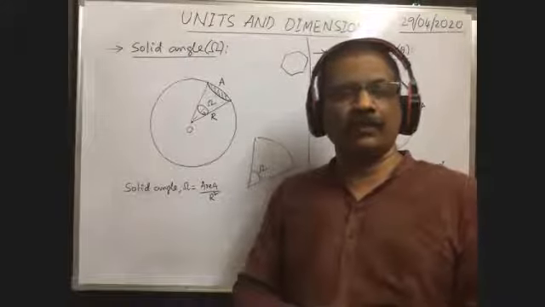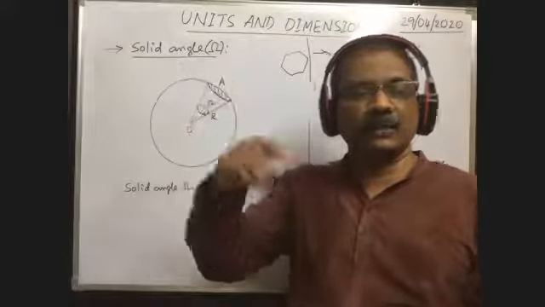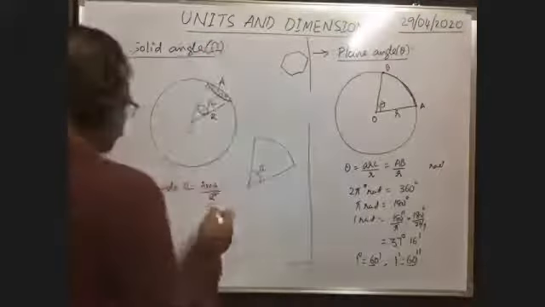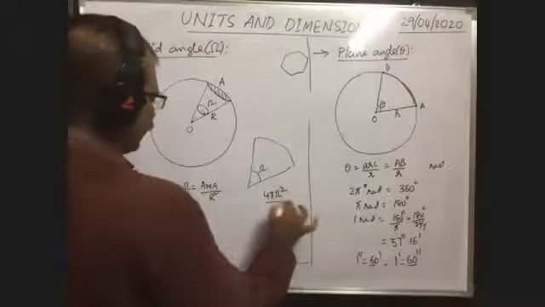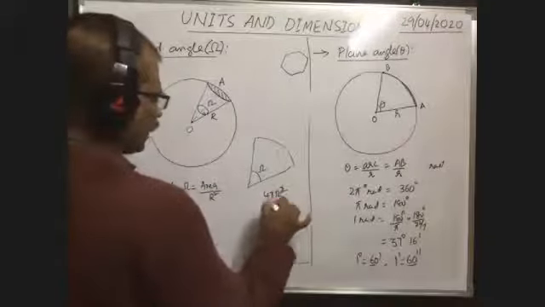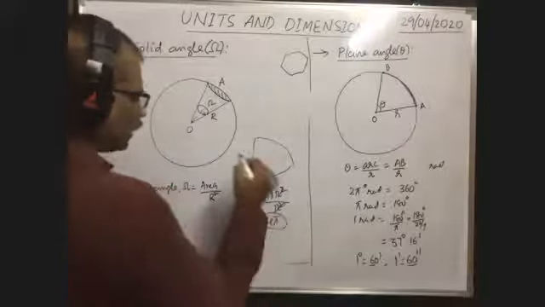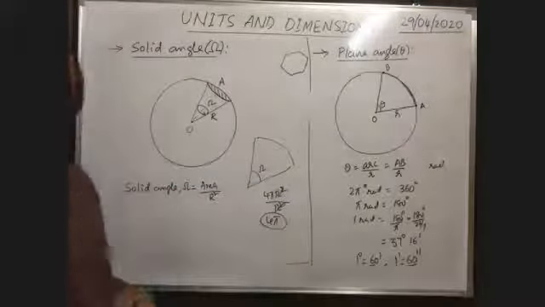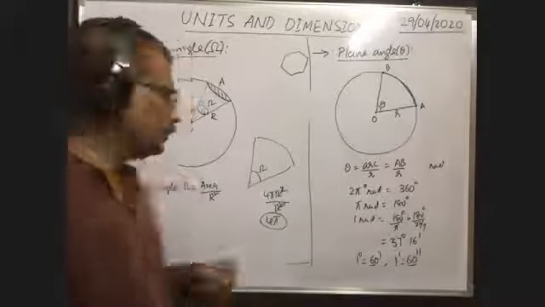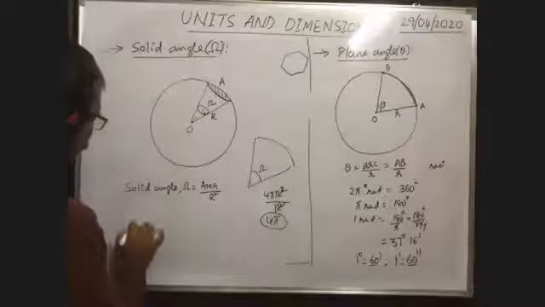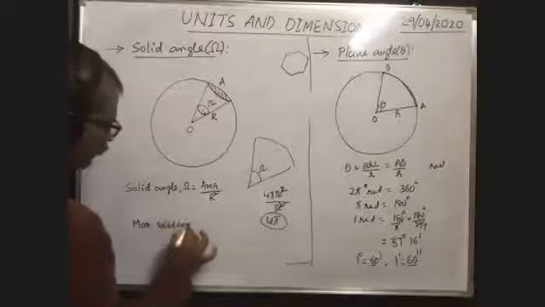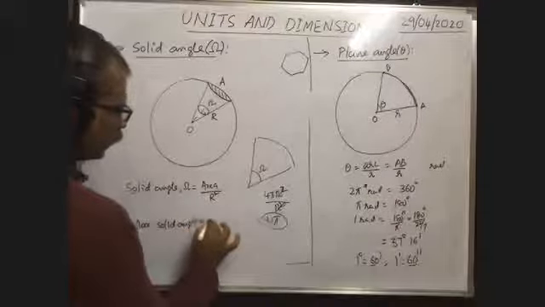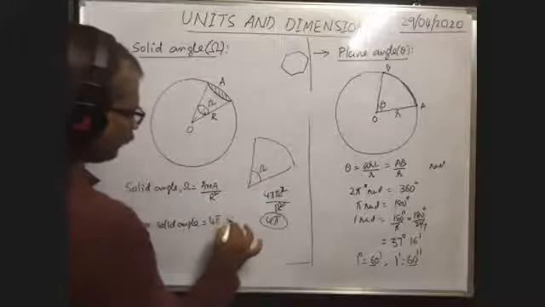The surface area of the entire sphere is 4 pi r square, no? So the area is 4 pi r square by r square. R square cancels, so this is 4 pi. This is the maximum solid angle. Maximum solid angle is equal to 4 pi steradian.